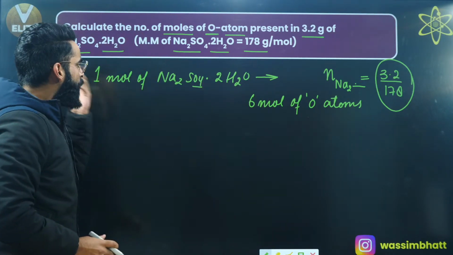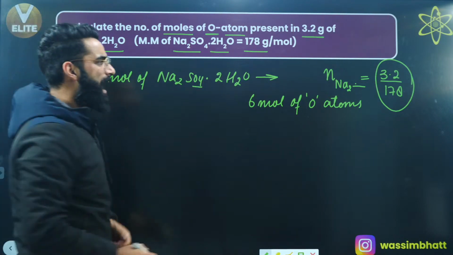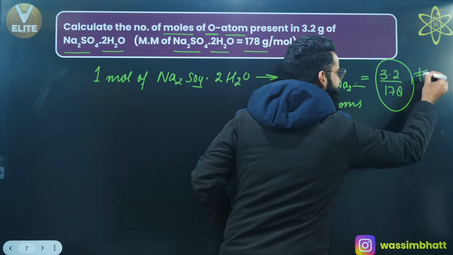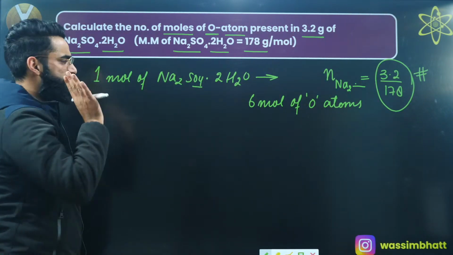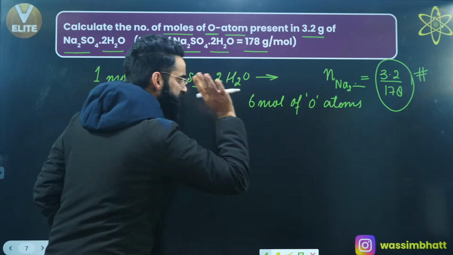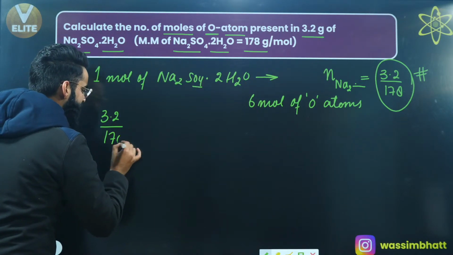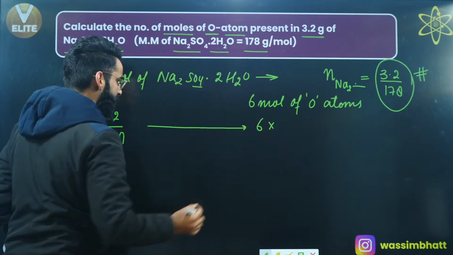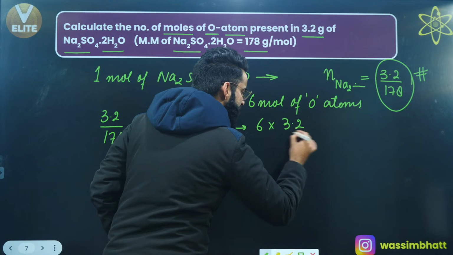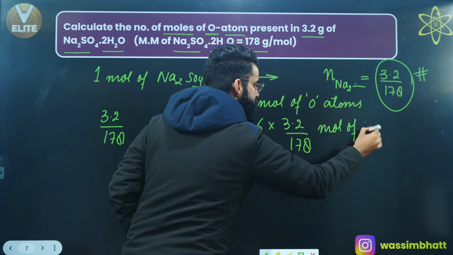But do I have 1 mole of it with me? No. I have 3.2 divided by 178 moles. If 1 mole contains 6 moles of oxygen atoms, then 3.2 divided by 178 moles of this substance will contain 6 multiplied by 3.2 divided by 178 moles of oxygen atoms.